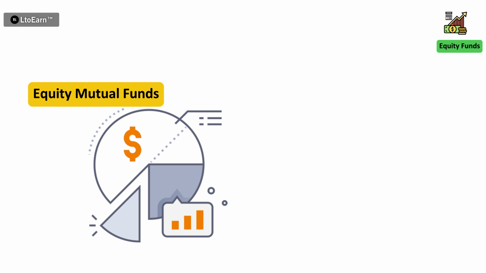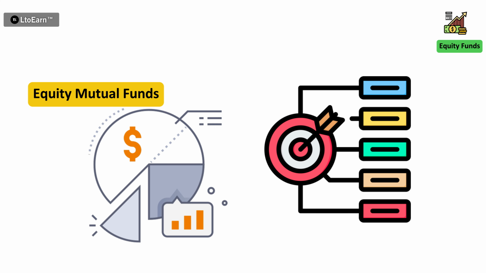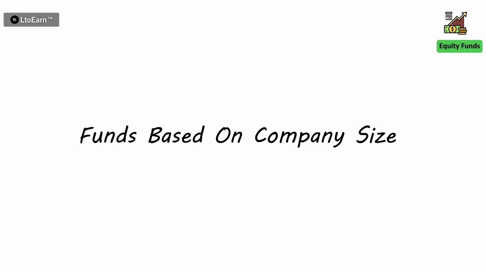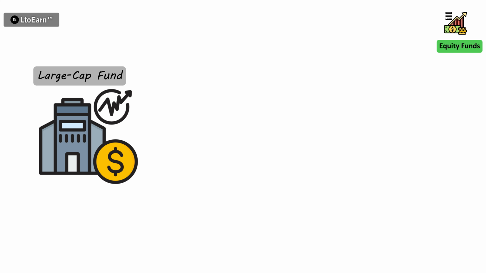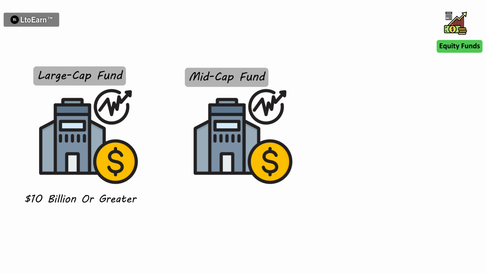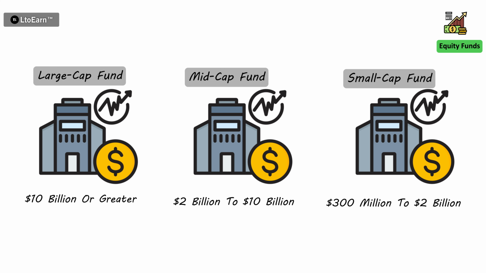Equity mutual funds can be sliced and diced in several ways depending on the goals of the fund. First, funds based on company size. First is large cap fund, companies with a market value of $10 billion or greater. Second is mid cap fund, companies worth $2 billion to $10 billion. Third is small cap fund, companies worth $300 million to $2 billion.